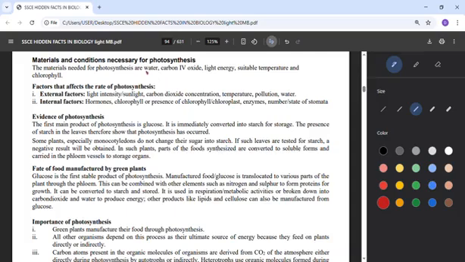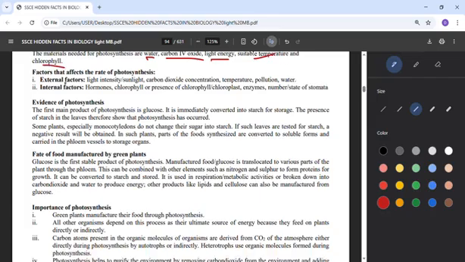Now, what are the materials and conditions necessary for photosynthesis? If photosynthesis will take place, we need water, we need carbon dioxide, we need light, and the temperature must be suitable, and there must be chlorophyll, that's a green plant.